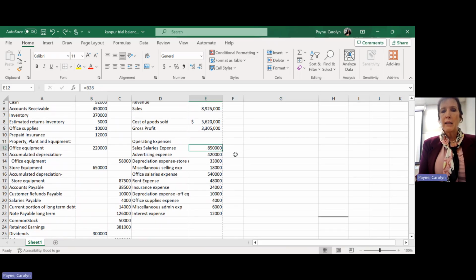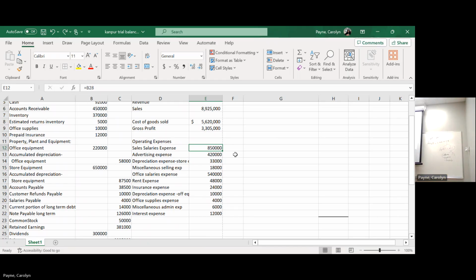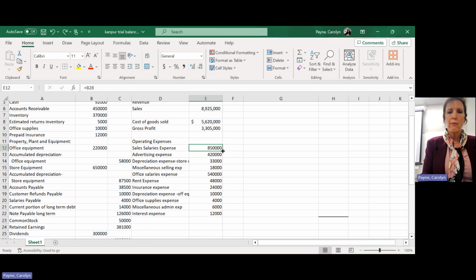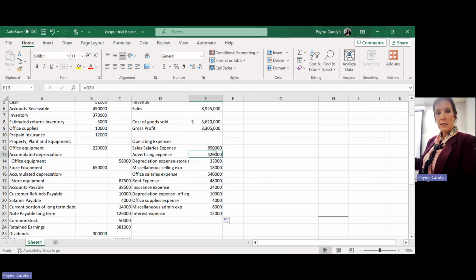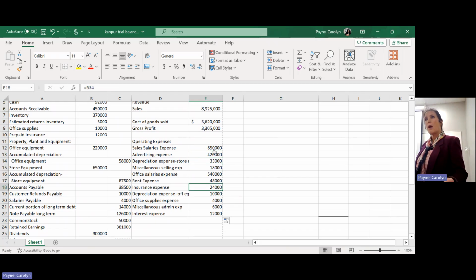Okay, so everybody good? Now I can take that cell. If I want to copy that formula all the way down, remember the little handle? This little handle, I can get a hold of the handle and drag that formula, and it'll copy that same formula all the way down. And it'll change the formula relative to where I copied it. If I copy it down one cell, it's going to change the cell reference by one cell. Oops. I didn't hardly go far enough. Okay, so notice that I had B28. So since I drug it down one cell, it went to B29, B30. Okay, so it changes it relative to where I copied it. Okay, so that's how you can do this really fast.